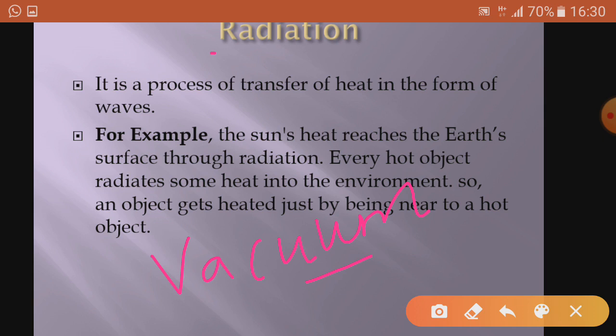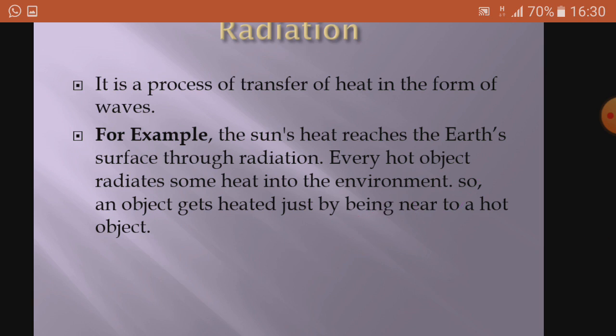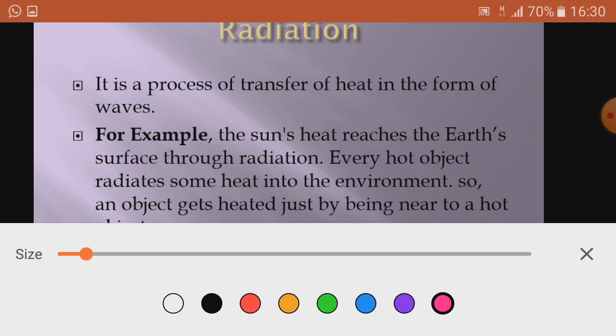And in case of radiation no medium is required. It may happen in vacuum also. The transfer of energy can happen in vacuum also. So once again I am repeating, it is a process of transfer of heat in the form of waves. So heat comes in the form of waves.